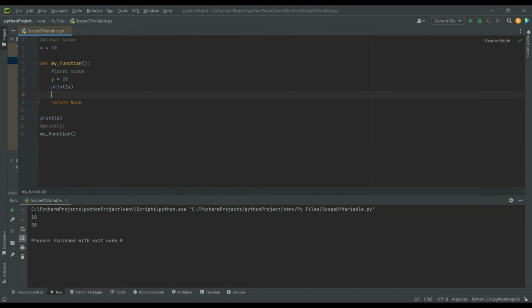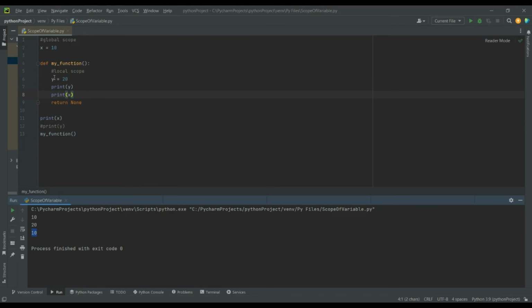Now let's add the print statement of variable x inside the function. This is just to test if the global variable is accessible inside my_function or not. Once executed, we can see that it first prints the value of x as 10, then the function is called which prints the value of y as 20 and then prints the value of x as 10. So this concludes that the global variables are accessible inside the function also.